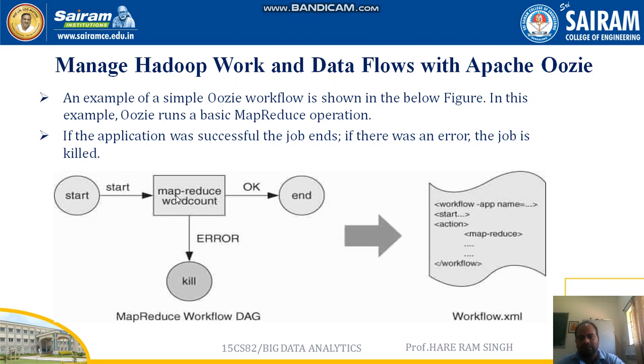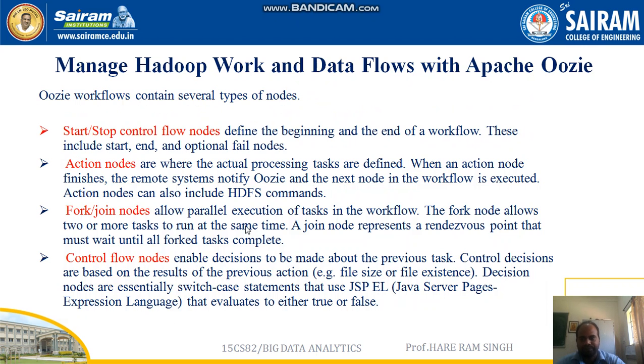It will start, and the application will run, and if it finishes, it will go to the end. If it doesn't, then an error is encountered, and the job will be killed. So this is the workflow of Oozie, and this is how it manages.